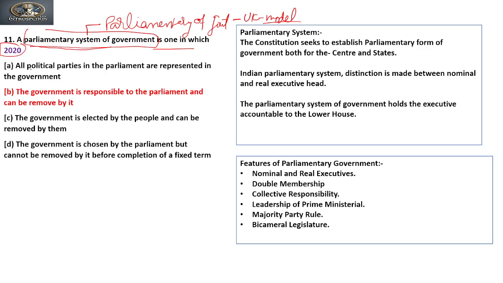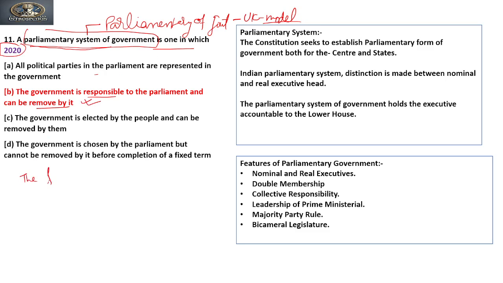So the first option, all political parties in parliament are represented in the government. Yes, it is one of the features of this, right? But let's see the other options. The government is responsible to the parliament and can be removed by it. Yes, this is the main reason why the framers of the constitution have opted